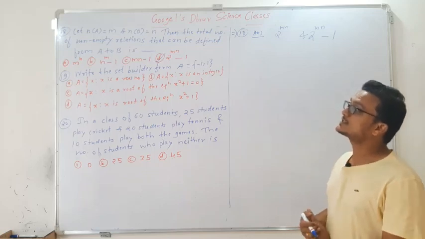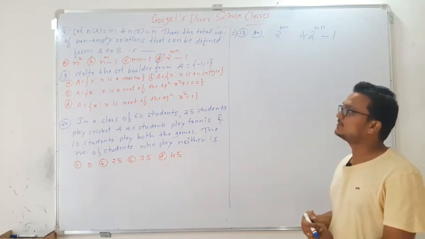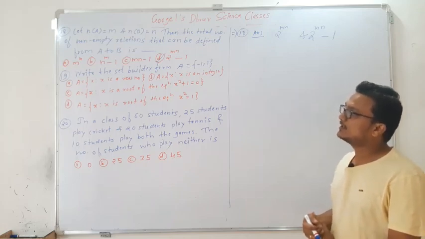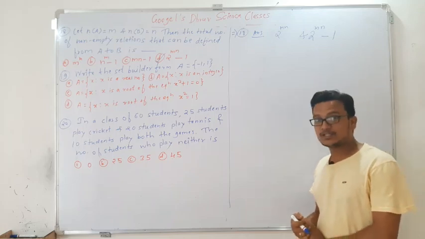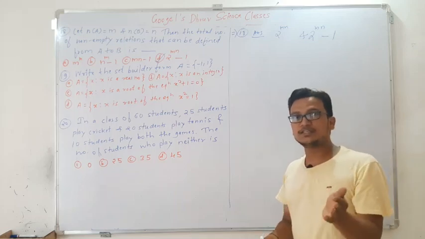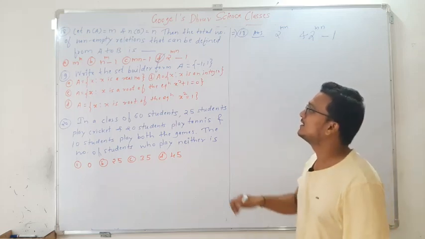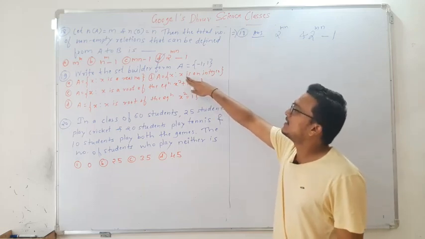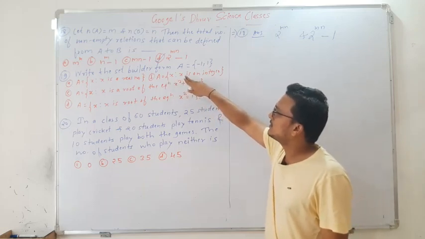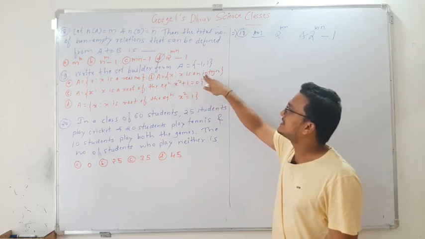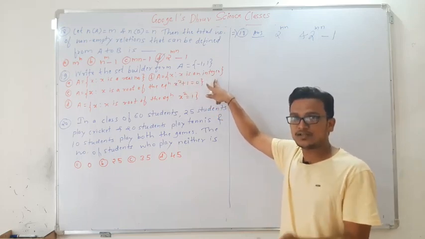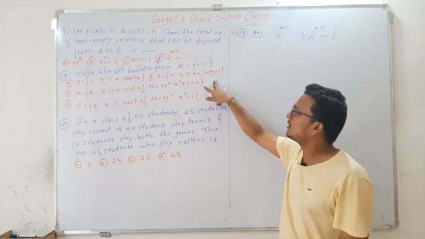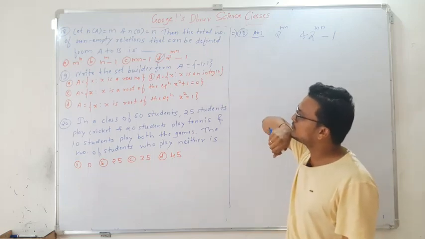Now you just compare the options with that set builder form. If I take the first option, x is a real number, but real number is from what? It is from minus infinity to plus infinity, but here we have only minus 1, 1. Next, the set B option is the set of all x such that x is an integer, but integer is what again? 0, plus or minus 1, plus or minus 2, plus or minus 3 and so on. So again this option is not suitable for that.